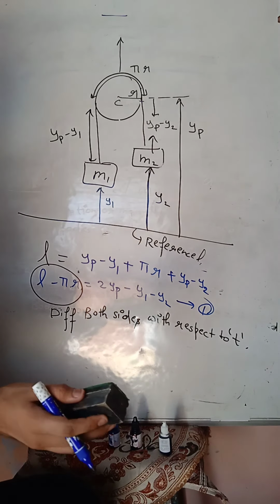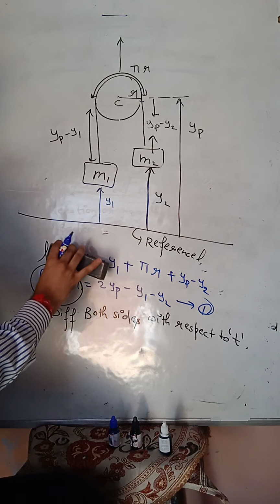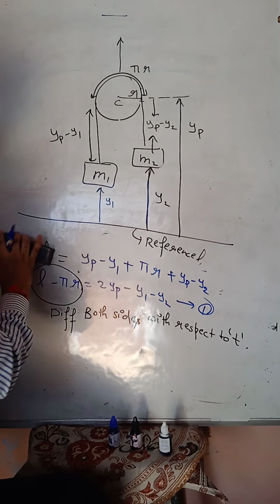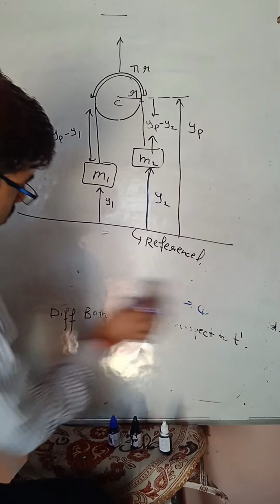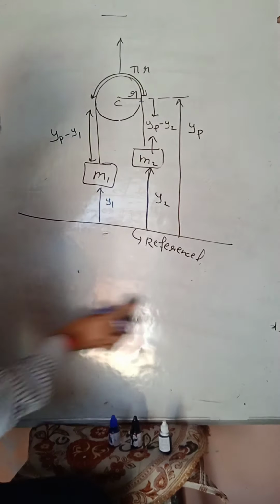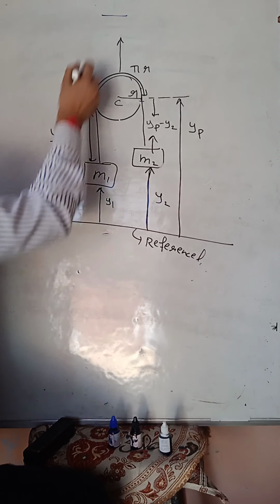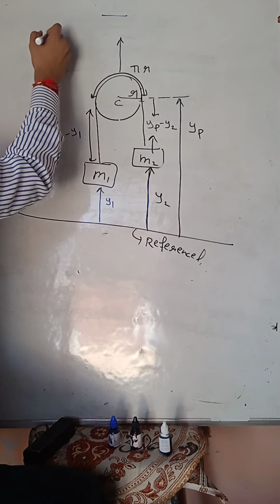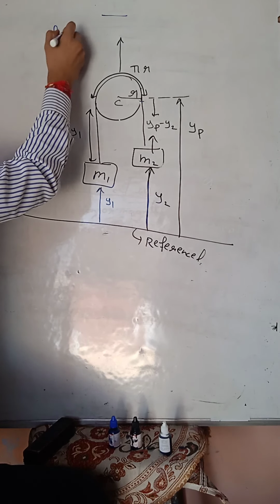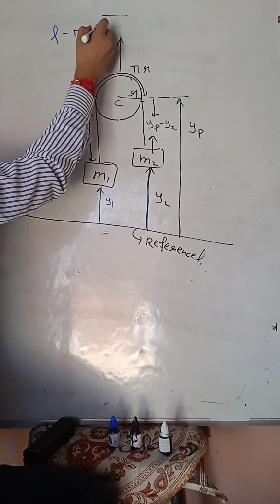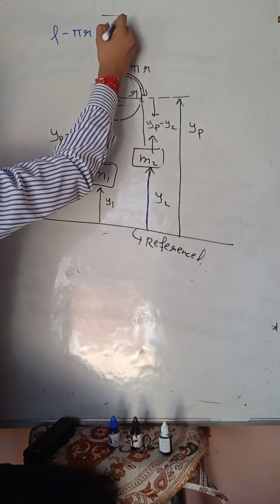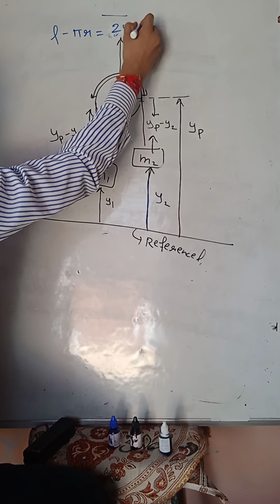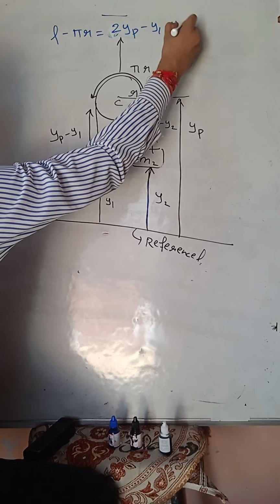I can write here L minus pi r equals 2yp minus y1 minus y2.